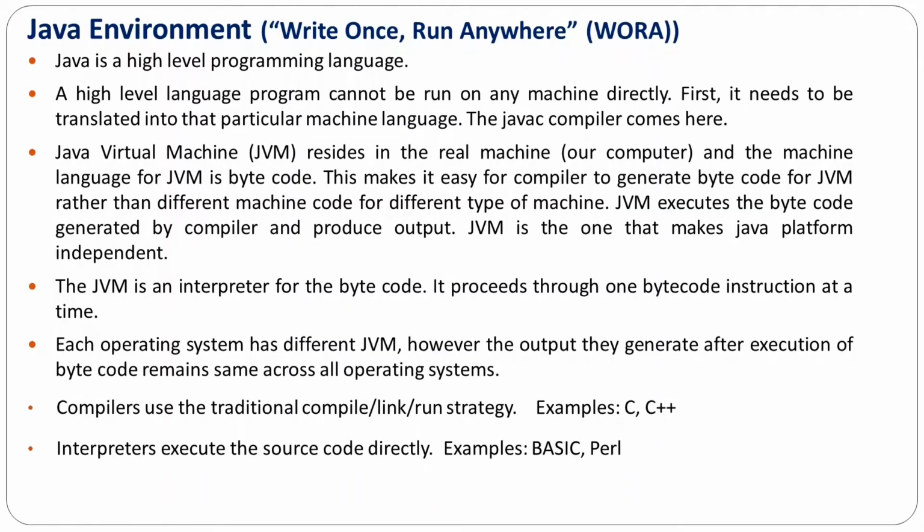Then we will discuss the basic constructs, or the architecture, of Java. The Java architecture is based on write once, run anywhere. What does that mean? Write once, run anywhere means the Java technology enables programmers to write a program on any platform and execute it on different platforms. So how does this become possible?